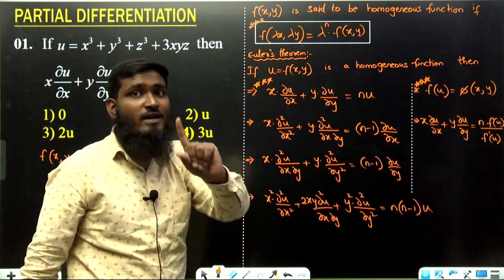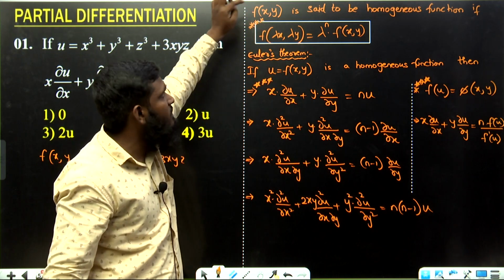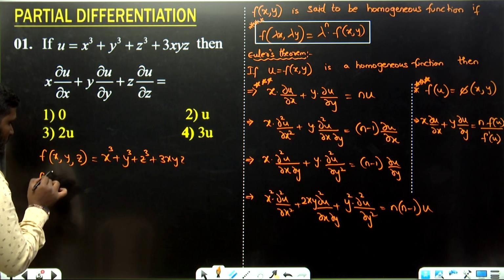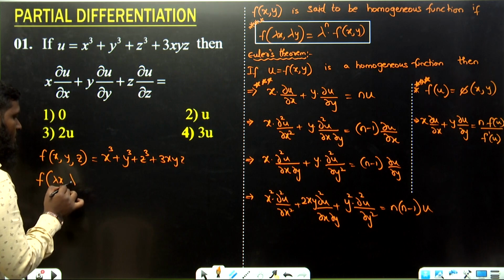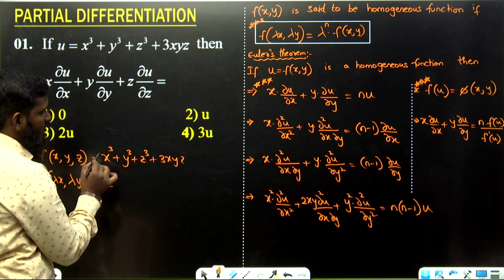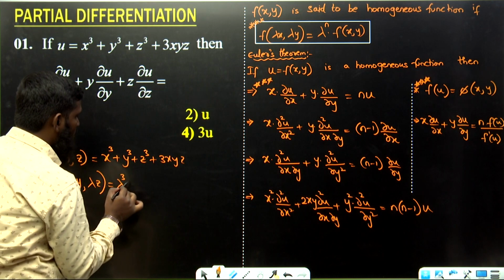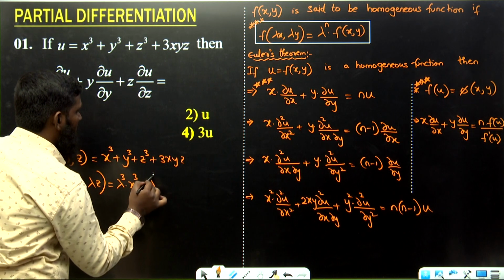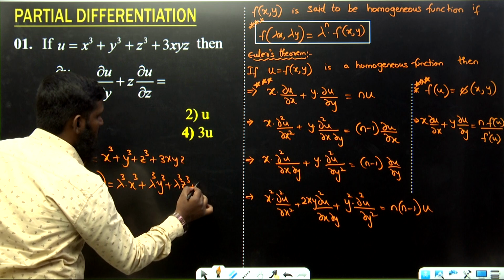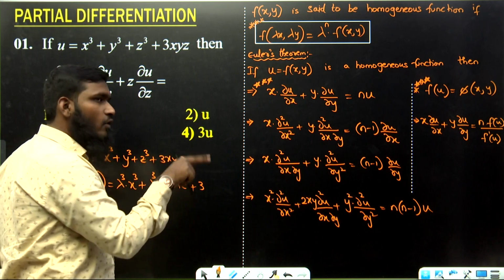What I have told you for finding whether it is a homogeneous function or not: in the place of x we have to write lambda x, in the place of y we have to write lambda y. So over here also, f of lambda x, lambda y, lambda z is equal to lambda x whole cube. Lambda x whole cube means lambda cube into x cube plus lambda cube into y cube plus lambda cube into z cube plus 3 into lambda x, lambda y, lambda z.